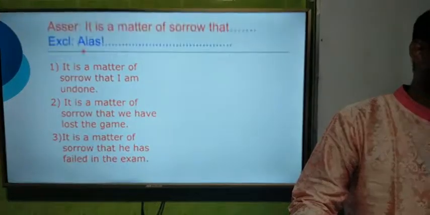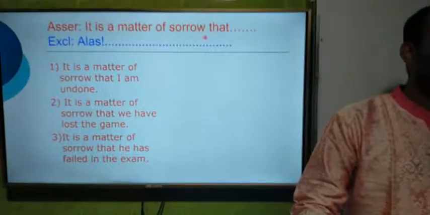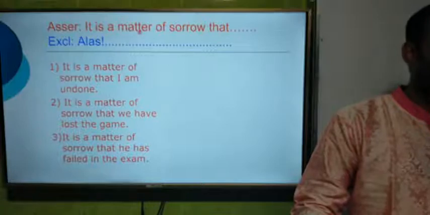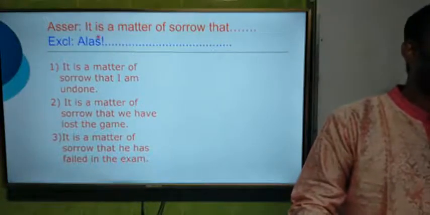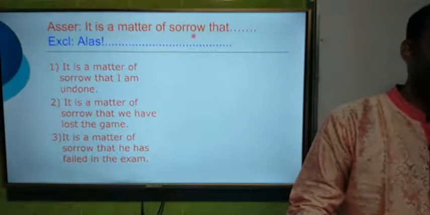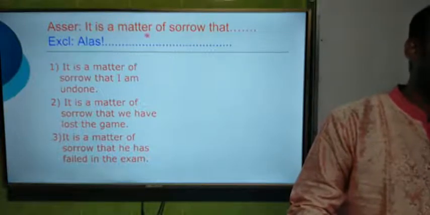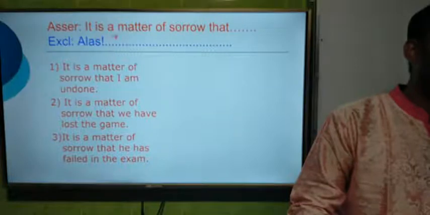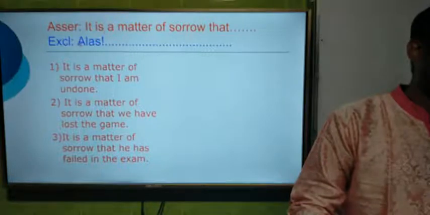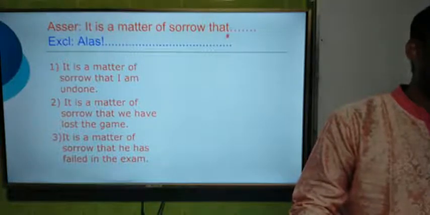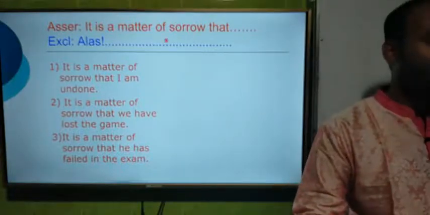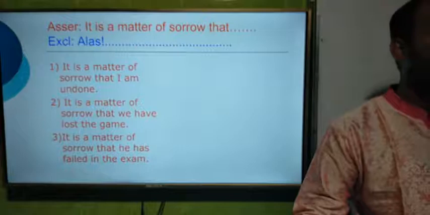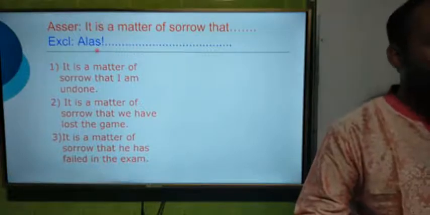And the sentence starts with "it is a matter of sorrow that." The previous one was "it is a matter of joy that," and we used "hooray" instead of it. Now it is "a matter of sorrow that," so we have to use "alas" instead of "it is a matter of sorrow that." Nothing else actually. Both items are the same except this interjection.